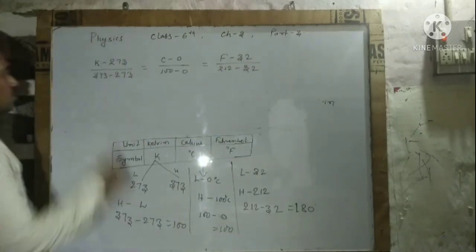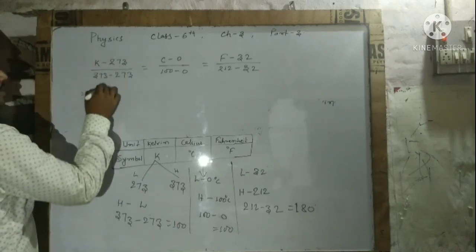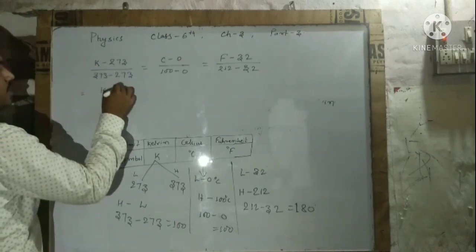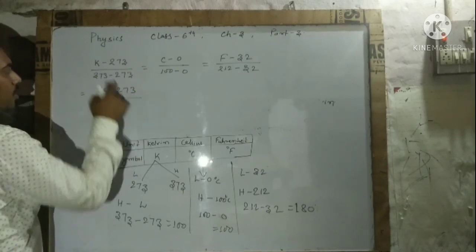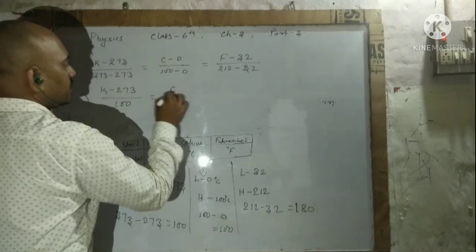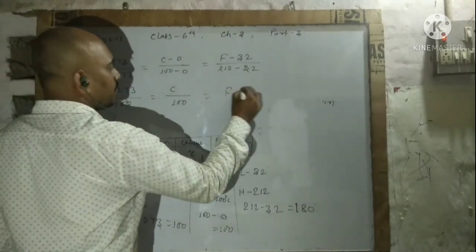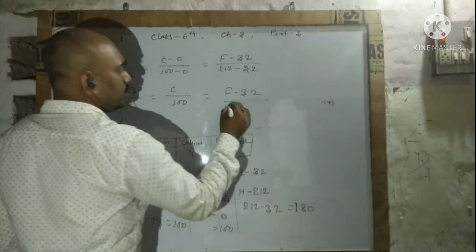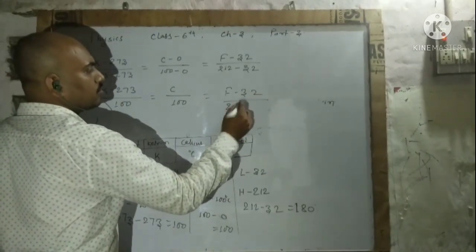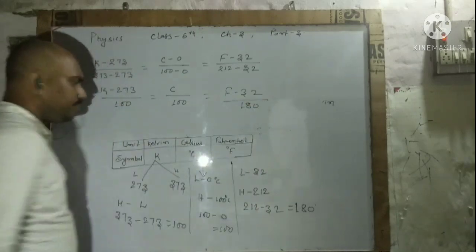So by comparing this you will get (Kelvin minus 273) upon 100 is equal to Celsius upon 100 is equal to (Fahrenheit minus 32) upon 212 minus 32, which becomes 180.